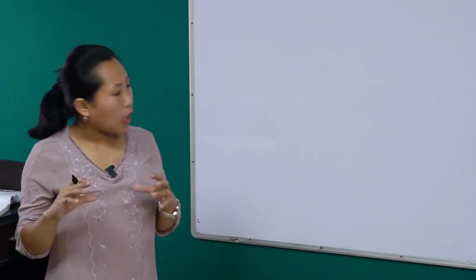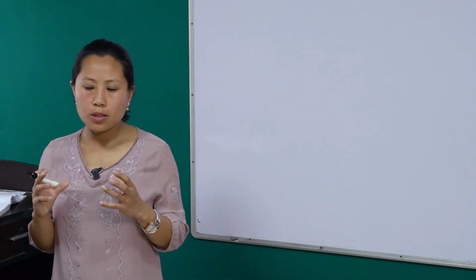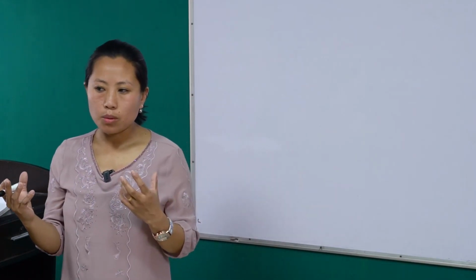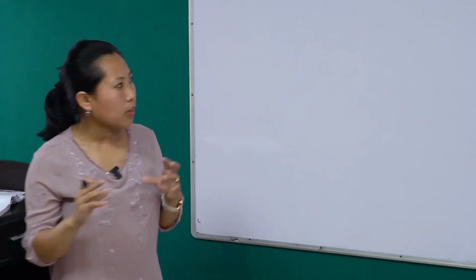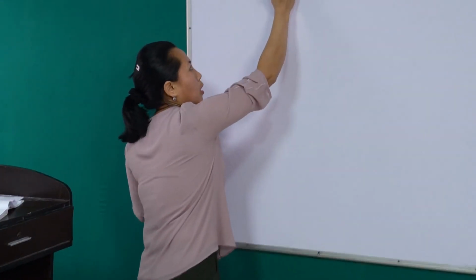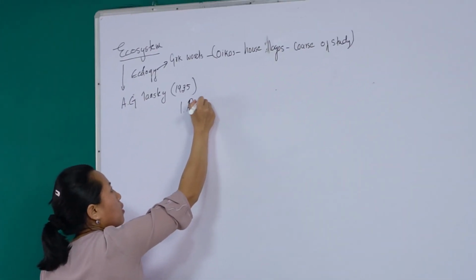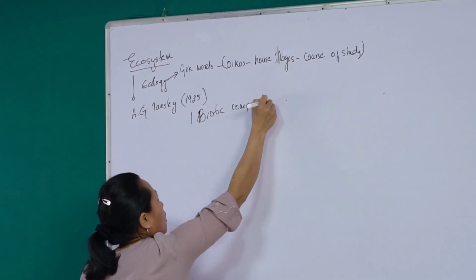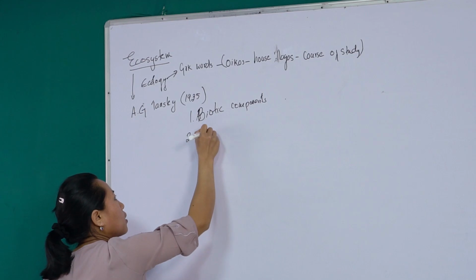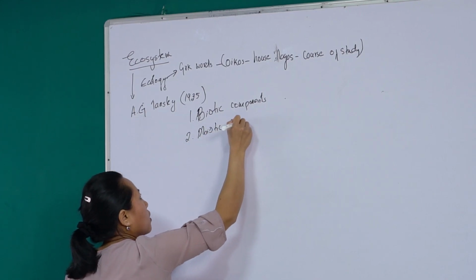Okay, so as we have learned, the ecosystem is an integrated system resulting from the interaction between the living components and the non-living components. So from the definition of ecosystem, we can make out that there are two major components of the ecosystem: the living components, or the biotic components, and the abiotic components.